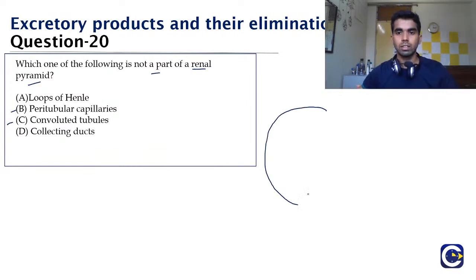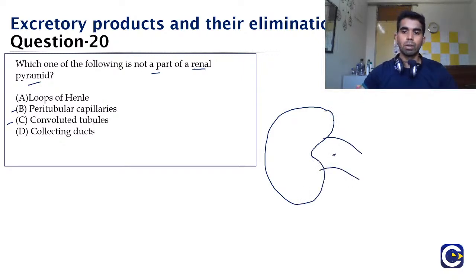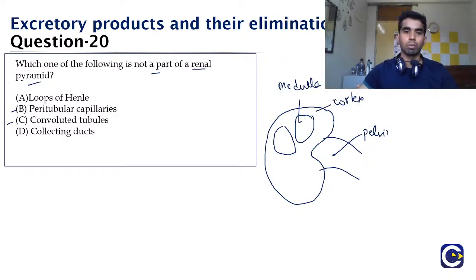So this is the structure of the kidney. Okay, this is the pelvis part. Okay, and here the pyramids are present. So this pyramid constitutes the medulla part, and this is the cortex part.